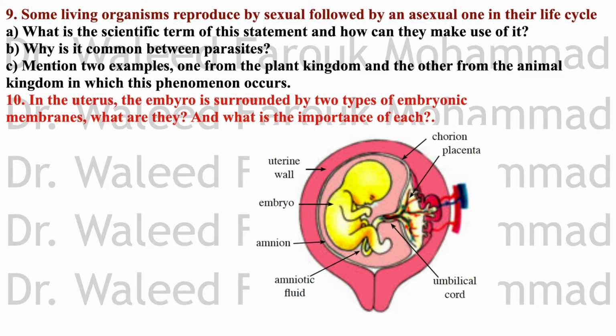Alternation of generation is common between parasites because parasitic organisms are characterized by short duration and exposure to loss. So they reproduce asexually for rapid reproduction, and they need to reproduce sexually for genetic diversity, as we said before. These enable them to disperse widely and to conform to the environmental fluctuations. Example from the plant kingdom, Polypodium or Adiantum. Example from the animal kingdom is Plasmodium, the malaria parasite.